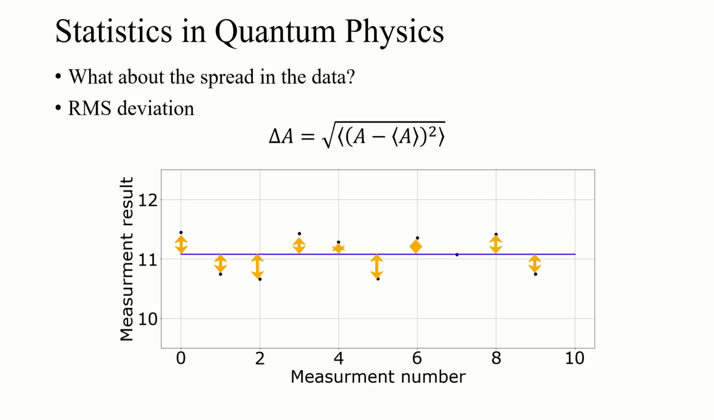But if we were to just average that distance, some of these would be positive, some of these would be negative, and it turns out all of those would cancel and you would have a 0 average. So what we do is we take the square of that, so we have all positive numbers, and then square root it. So essentially we're getting the magnitude of the distance between each measurement and the average measurement value.